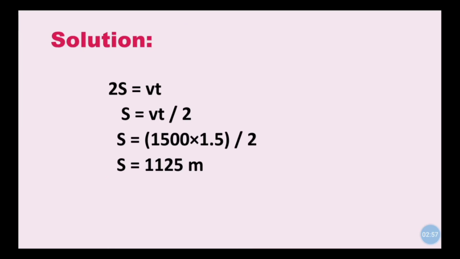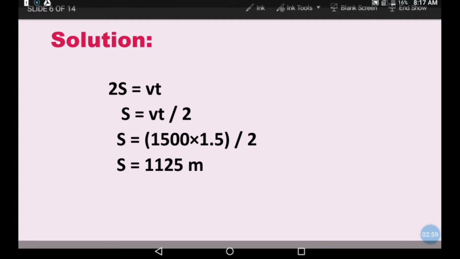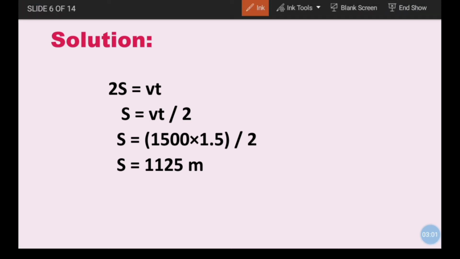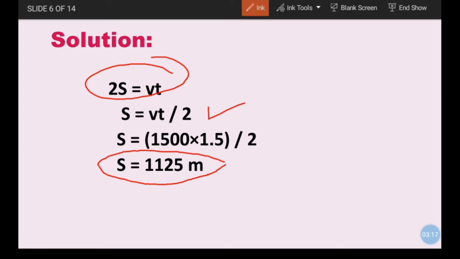Now let's solve the numerical. We will apply the formula. Since this numerical is related to the echo, we will apply the formula 2S is equal to Vt, S is equal to Vt upon 2, and in the third step we will put the value of V and T. So finally we will get the result, which is 1125 meter.